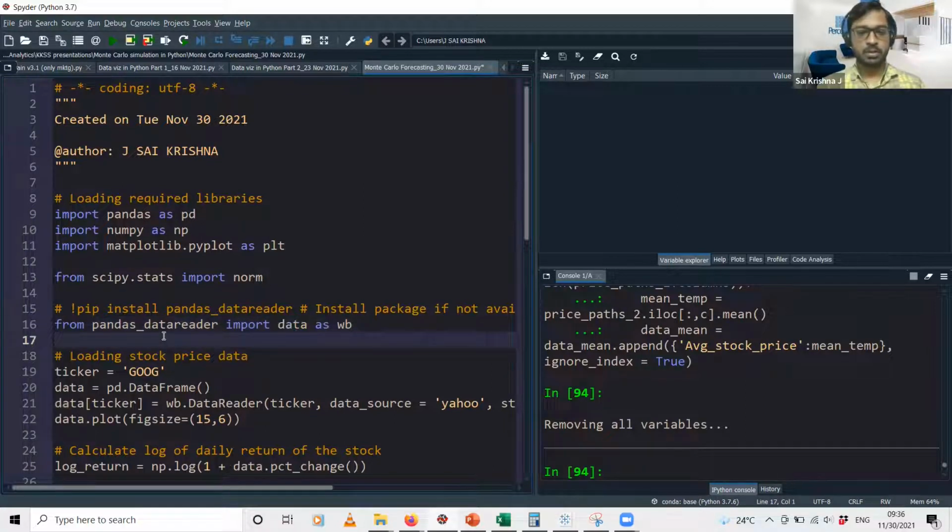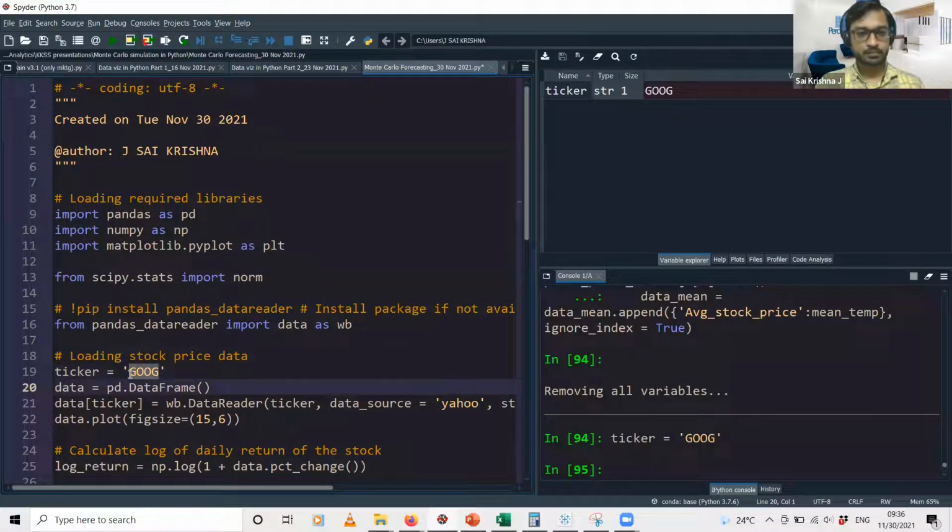In today's exercise, we'll be using the stock price data of Google. Google is not listed in the Bombay Stock Exchange. It's listed in the New York Stock Exchange, where the ticker label is GOOG. So this is the stock which we will be loading as the data. First I'll be specifying the ticker name of the stock to be downloaded, and then I will create an empty data frame in which to put this data.